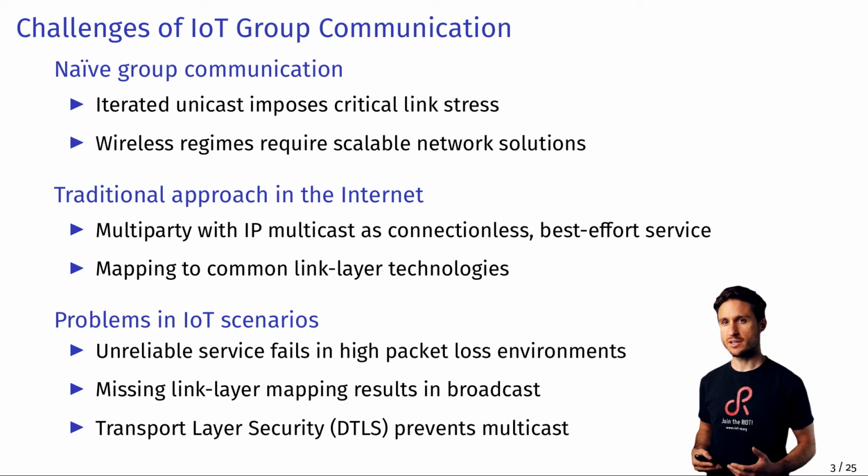Iterated unicasting is a naive approach which imposes critical network stress. IP multicast is the traditional solution in the internet, but is challenging in IoT networks. It's unreliable and struggles in lossy regimes. Many IoT link layers map multicast to broadcast, and transport layer security complicates IP multicast.